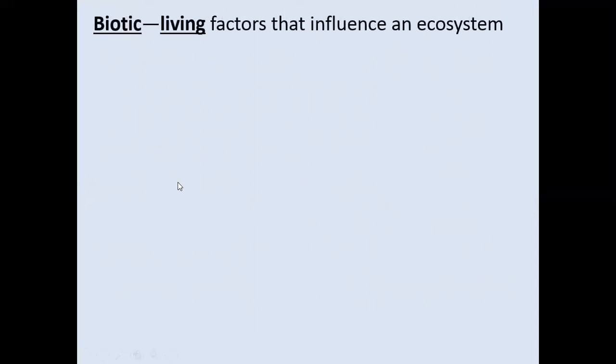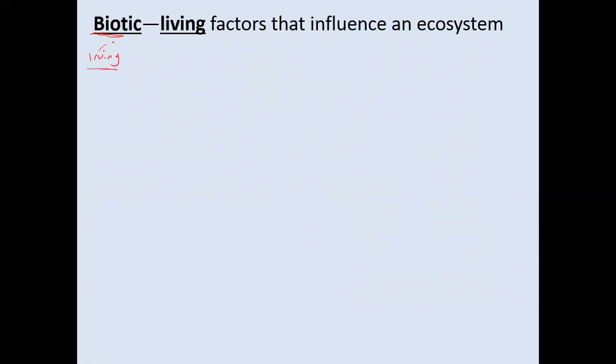And we should understand that in an environment or an ecosystem, we would have two basic factors in it. One of the factors are the biotic factors. The word bio is representing living.